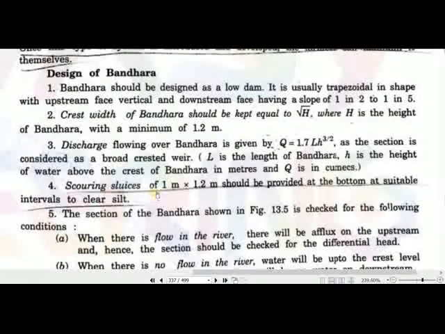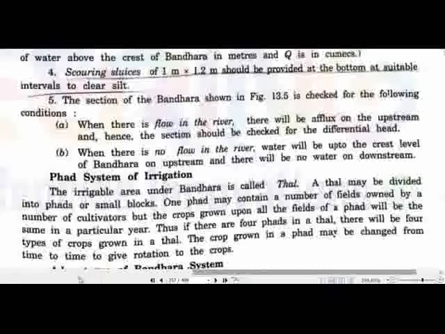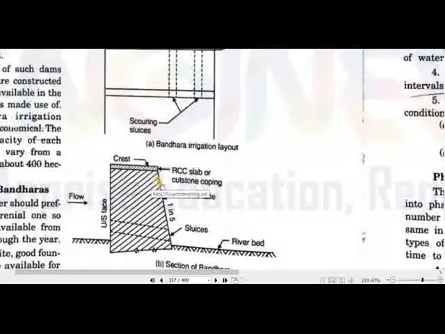So that is the design of Bandhara, for which we will use the equation of weirs. Bandhara should be designed as a low dam. It is usually trapezoidal in shape, with upstream face vertical and downstream face having a slope of 1:2 to 1:5, and 5 is vertical, 1 is horizontal. So that is the downstream face of the Bandhara, and we can see here this is 1:5, 5 vertical, 1 horizontal.